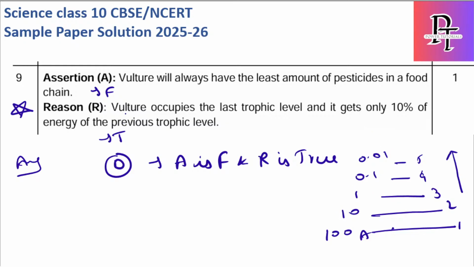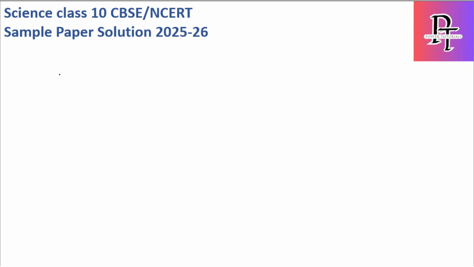So this is correct. What about the least amount of pesticides? The pesticide which is present here is consumed here, and this again is consumed here. So the pesticide level will keep on increasing, it will not decrease. In this way all the biology MCQs are done.